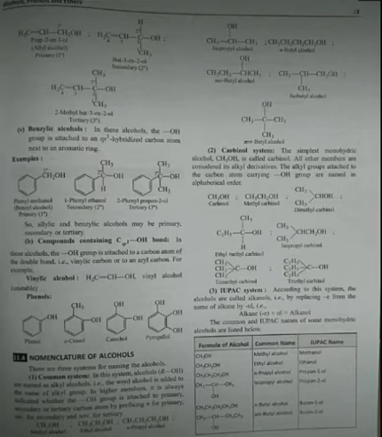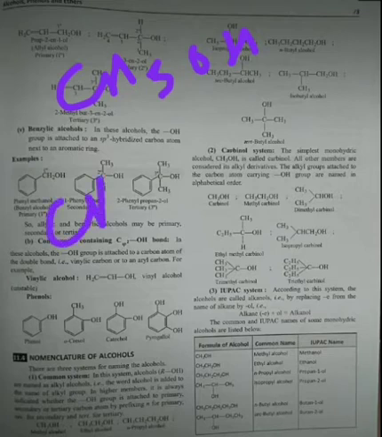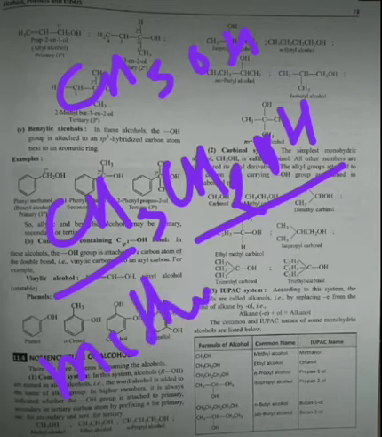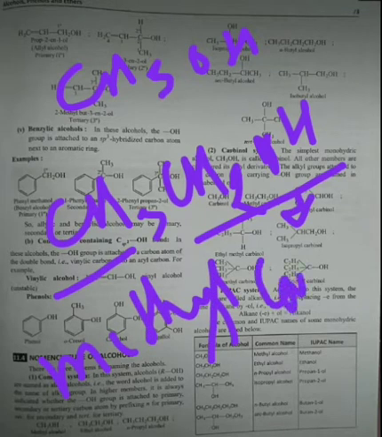That is, if we are considering CH3OH as carbinol, then CH3CH2OH will be named as methyl carbinol. For this part we will name it as methyl, and for this part it will be carbinol. So its name will be methyl carbinol.